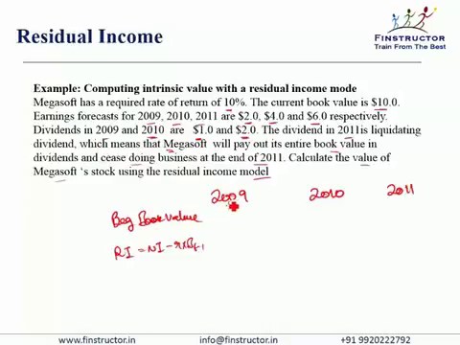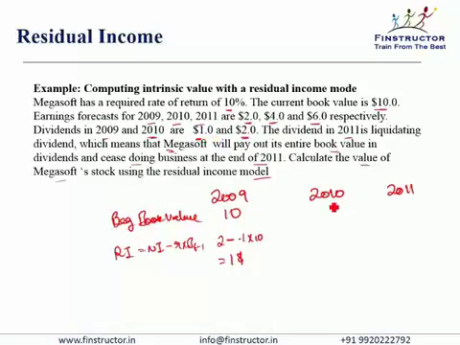The beginning book value as of 2009 is $10, that is given. The net income, or rather the earnings per share, is given to be $2. So the residual income will be calculated as 2 minus the required rate of return, that is 0.1 into 10, which will come out to be equal to $1 for 2009. The dividend payment in 2009 was $1. So of the earnings of $2, $1 was paid out and $1 was retained.